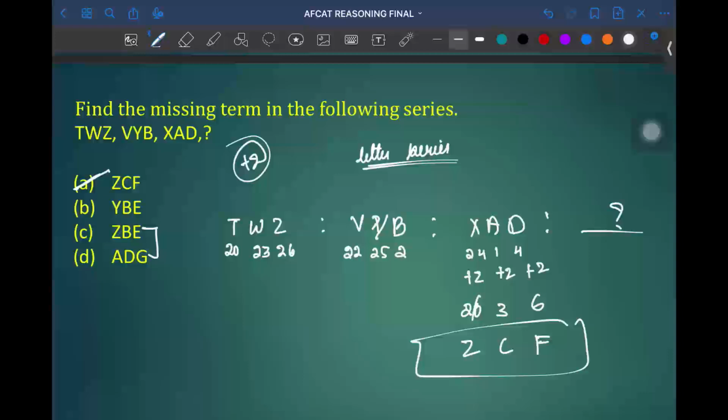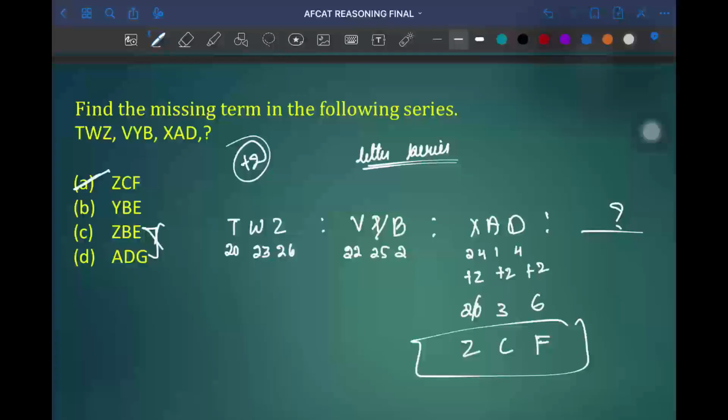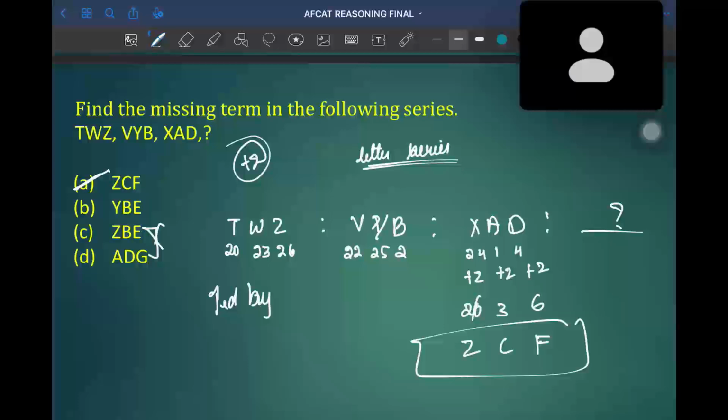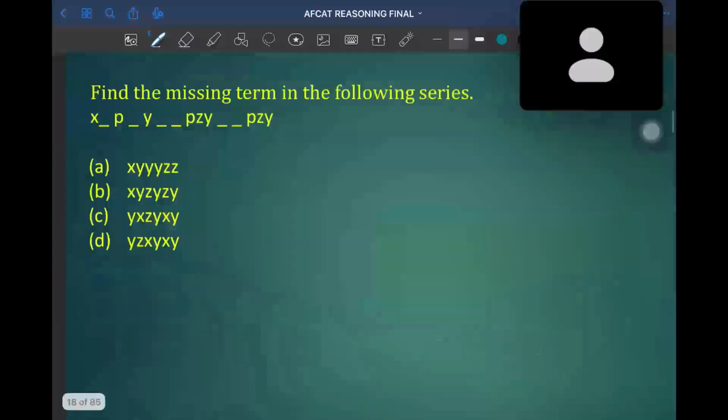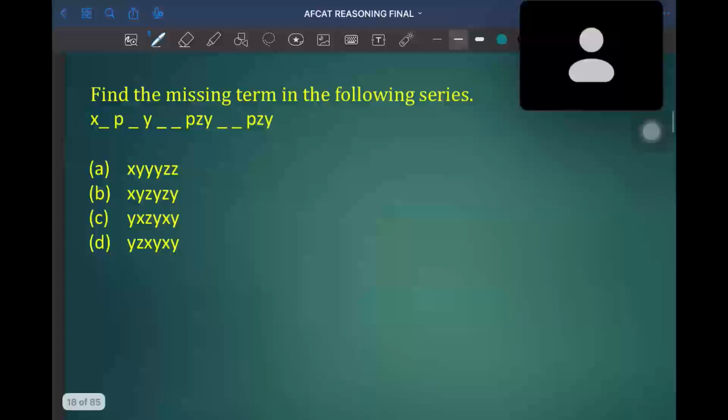It's not either C or D. Increased by 2. So when you find the same difference in each term, the final answer will also be increased by 2. So this will be the last question of number series.